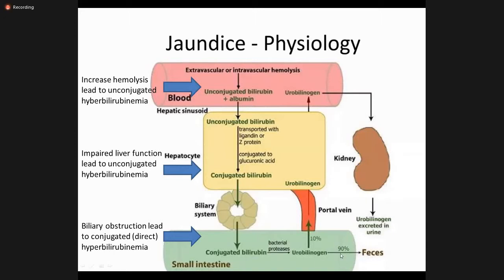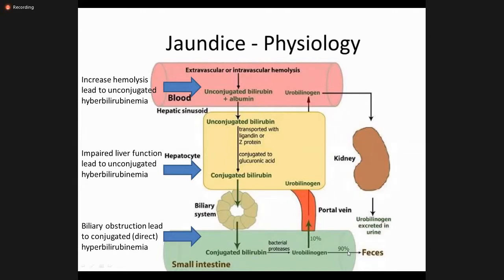Normally, 90% of the bile from the gut is secreted through the feces, so we have dark brown feces. And urine is not very dark because only 10% of the urobilinogen enters the portal vein and is secreted through the kidneys. So in a patient with obstructive jaundice, when the bile is not able to enter the small intestine and mix with the feces, the feces become pale in color.